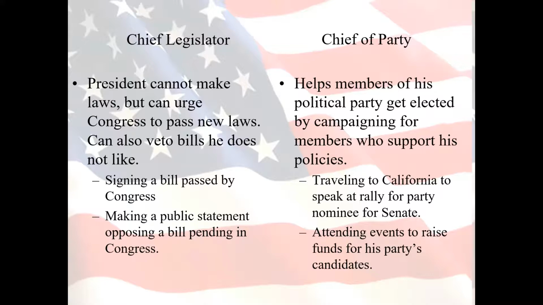The president can also, as a check on legislative power, veto bills that the president does not like. Now, Congress has the power to override that veto, but that's a good example of the checks and balances and also the power of the president as chief legislator. Examples of this job would be signing a bill passed by Congress or making a public statement opposing a bill that was pending in Congress, signaling to Congress that they don't agree with it or that changes need to be made.